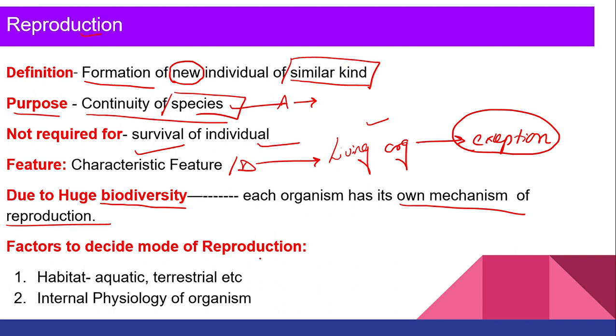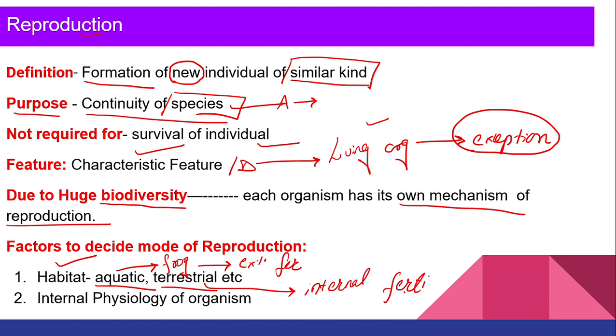Factors to decide the mode of reproduction are your habitat. For example, if we talk about an aquatic amphibian, for example a frog, can a frog reproduce on terrestrial land? No, it has to go back in the water to lay sperm and egg so that external fertilization can take place, right? But what about the terrestrial animals? What about us? We go with internal fertilization. By this, am I saying that all terrestrial animals go for internal fertilization?